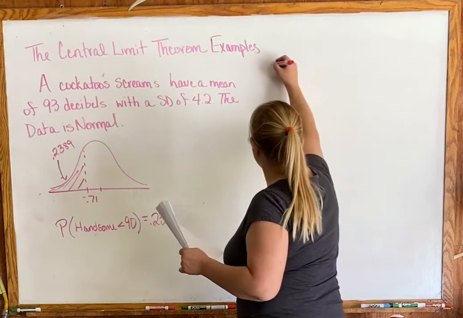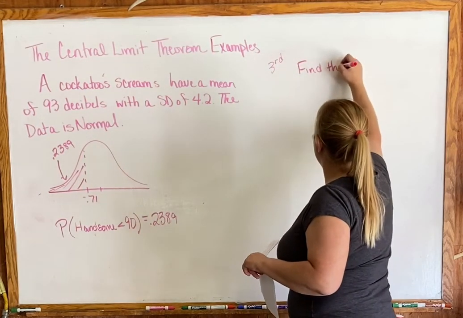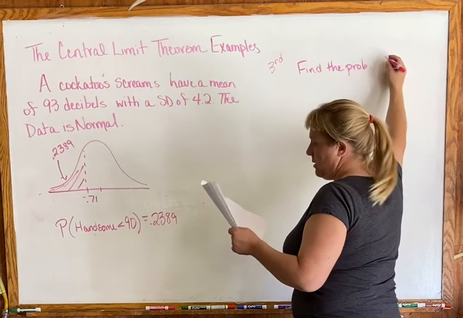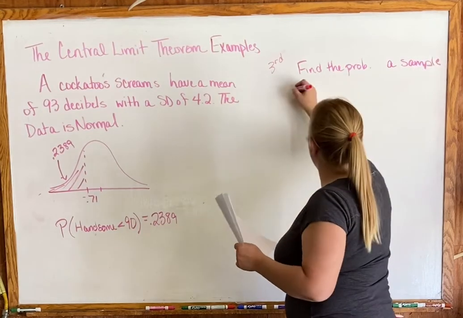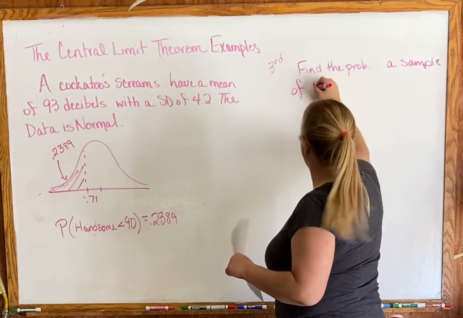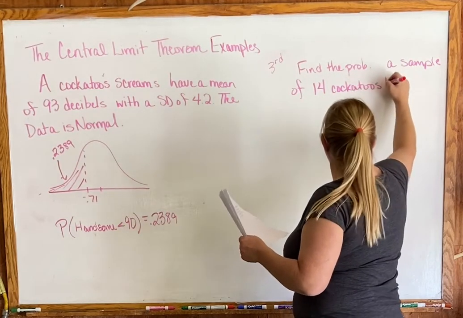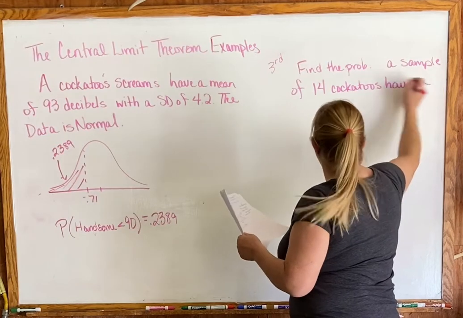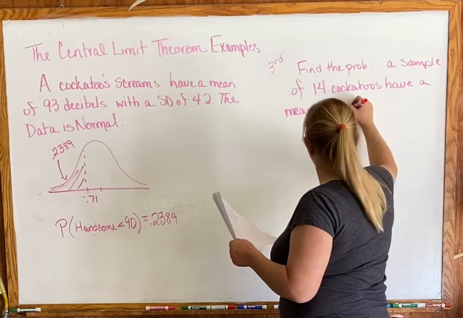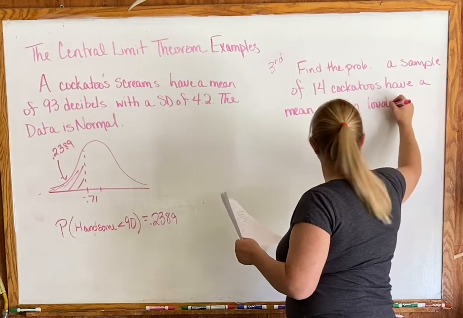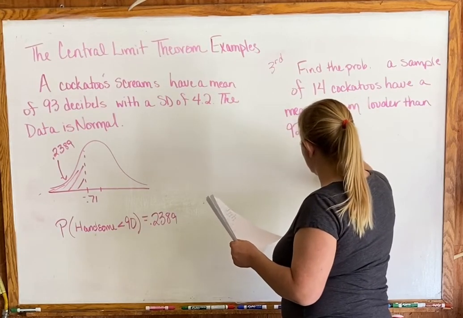So this last one, the third, says: find the probability a sample of 14 cockatoos have a mean scream louder than 92 decibels.